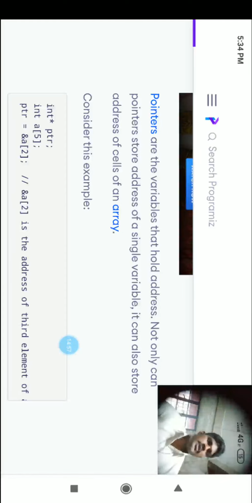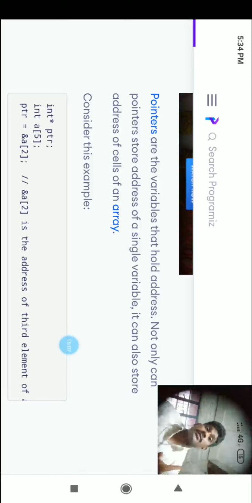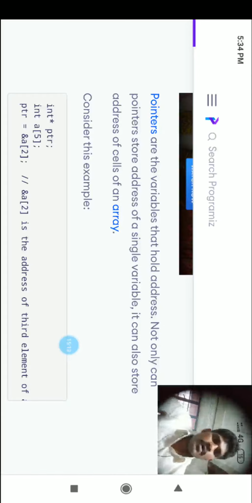Pointers are variables that hold addresses. Already we know that, I explained. Not only can pointers store the address of a single variable, but they can also store the address of a cell of an array. What is that telling? It's not only holding a single variable's address, it also holds the address of a cell of the array.